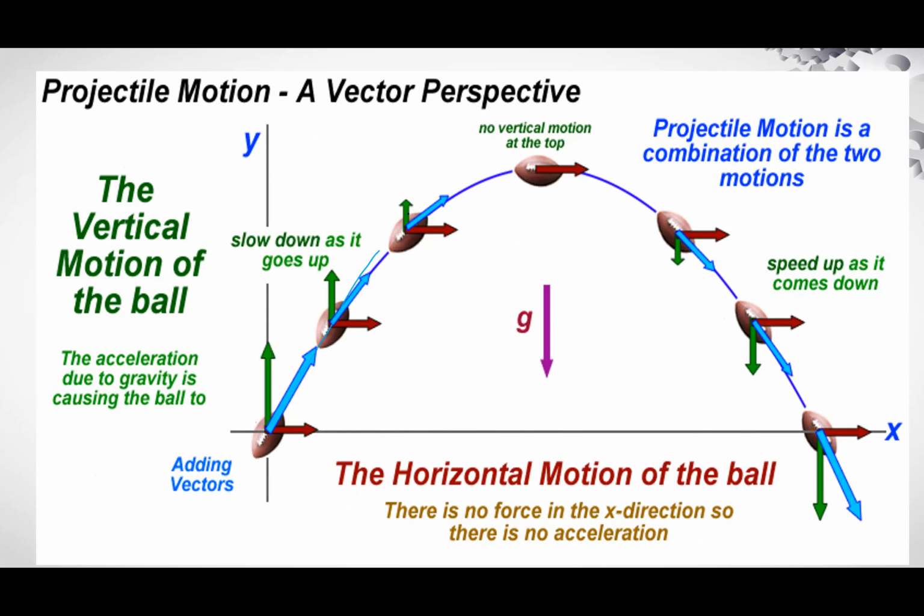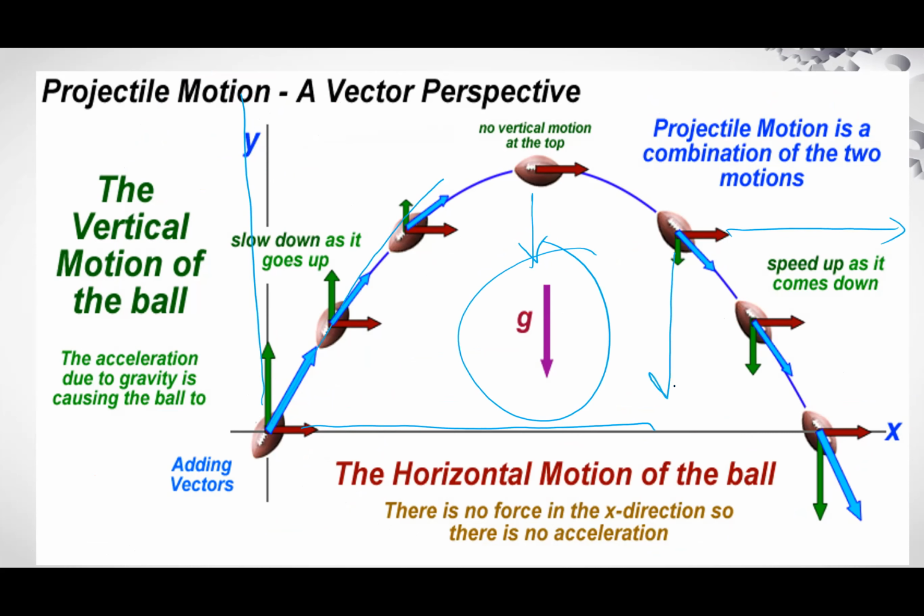Here the body is thrown upward. This is the horizontal component. This is the vertical component. Here is the value of g. This is the vertical component, and this is horizontal. If a body is at the top, the vertical velocity is 0. Going downward, speed increases. Going upward, speed decreases.